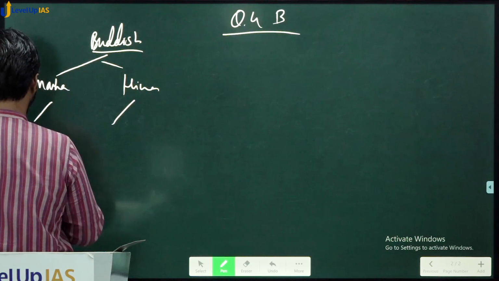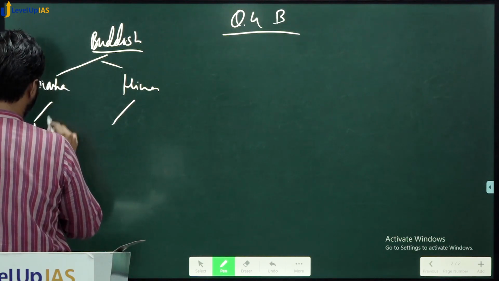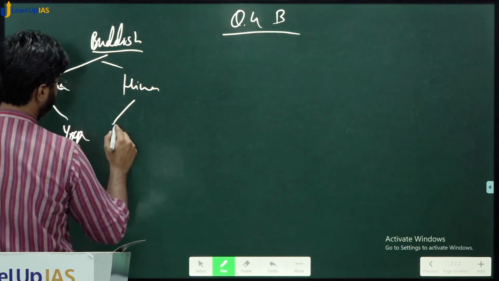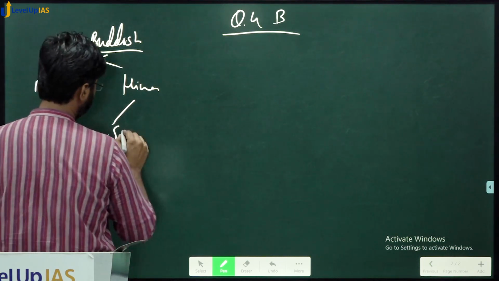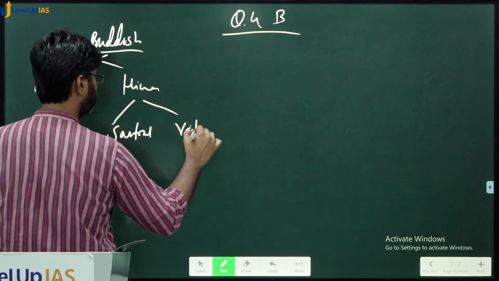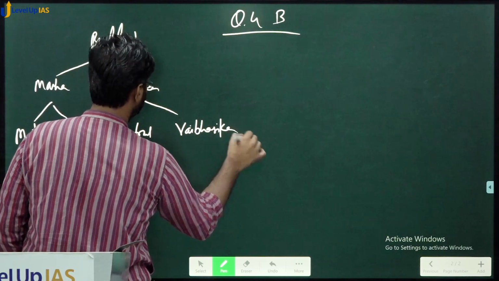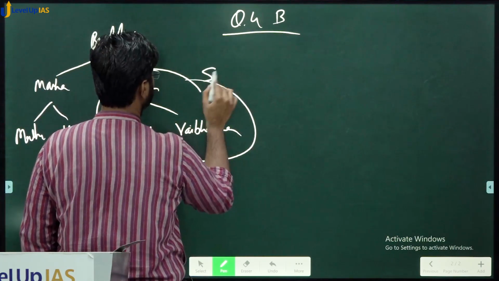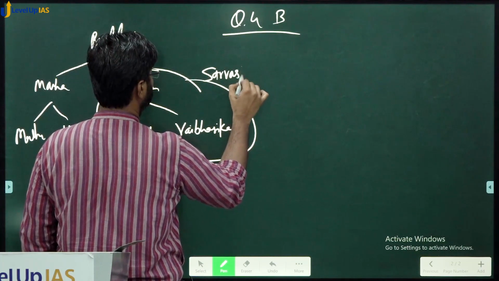In Mahayan we have Madhyamik and Yogachar. Then in Heenyan we have Sautrantik and Vaibhasik. So these two are called Sarvastivadins.